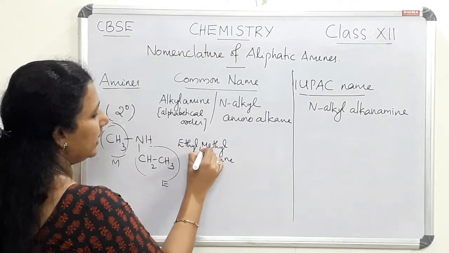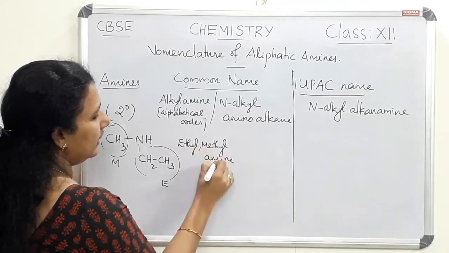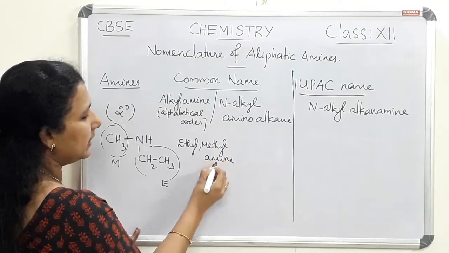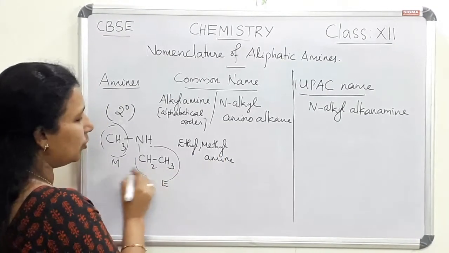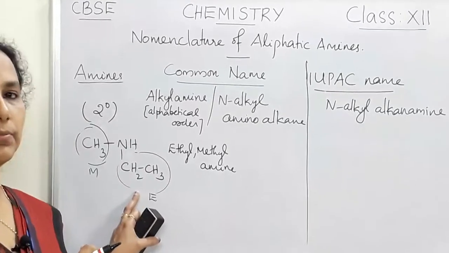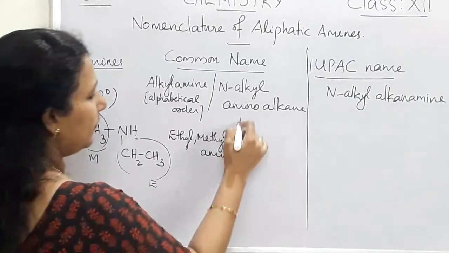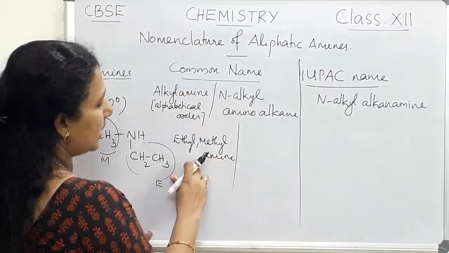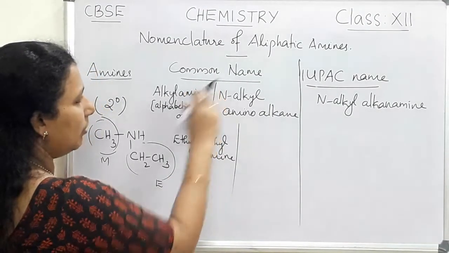E comes first, then M, so ethyl, methyl, amine. Instead of alkyl amine, we can write ethylmethylamine. Since it contains two groups, we have to check the alphabetical order also. This is the first type of naming under common name.